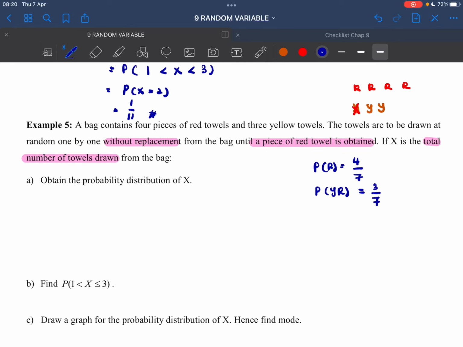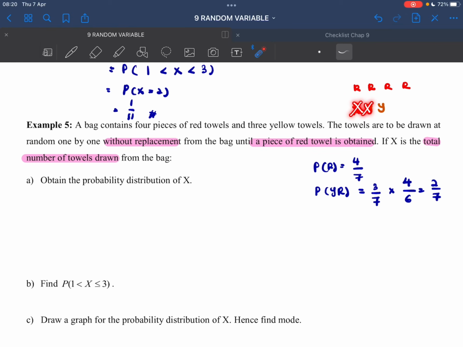We have 6 towels. How many red in there? We have 4. So that will be 4 over 6, and here we have 2 over 7.